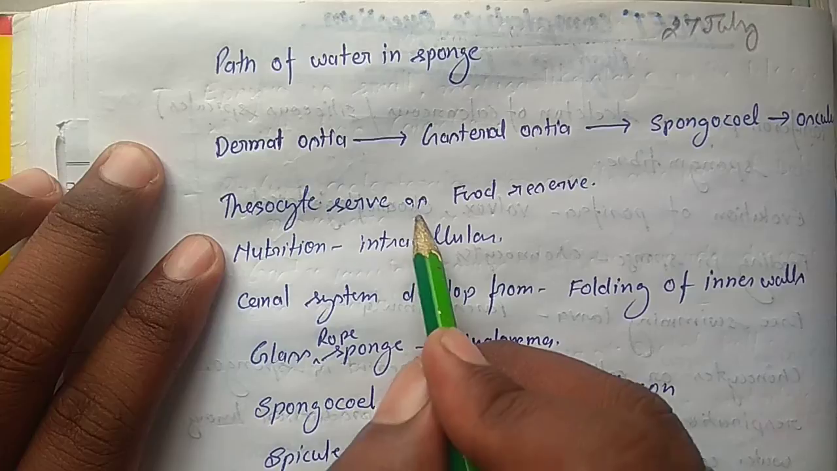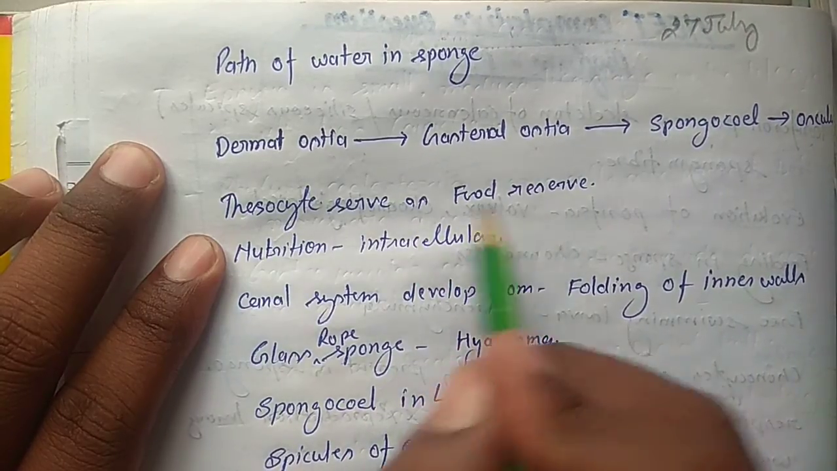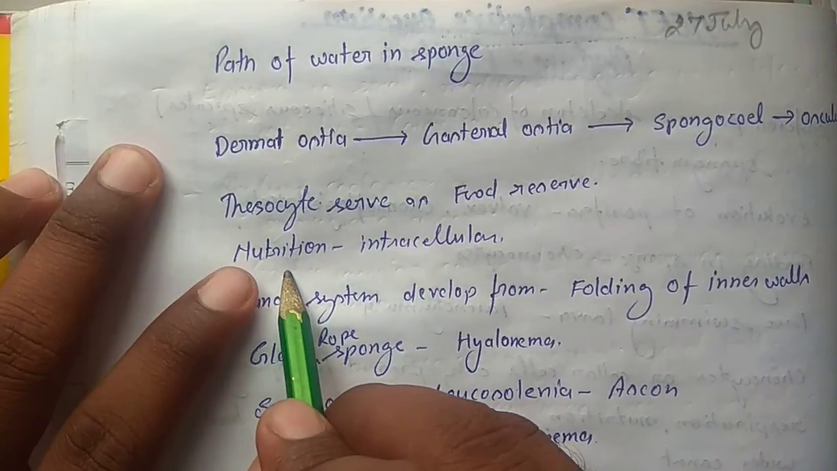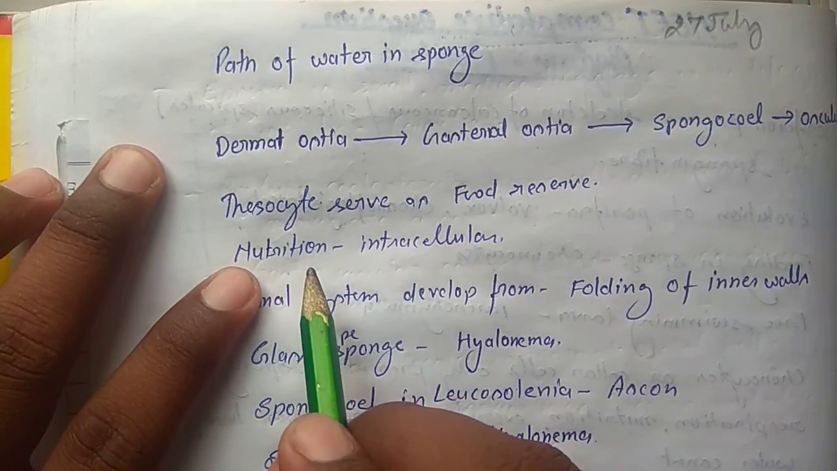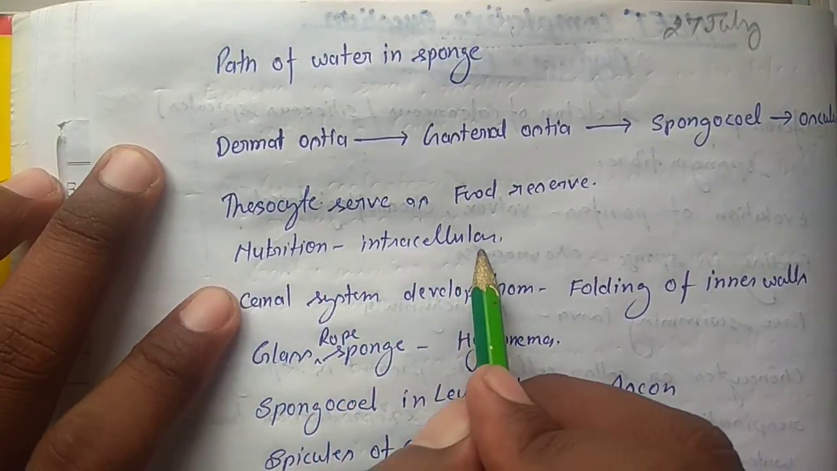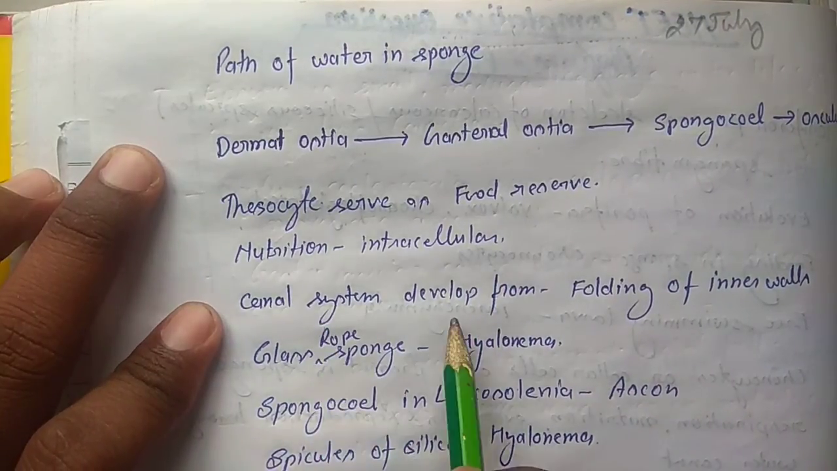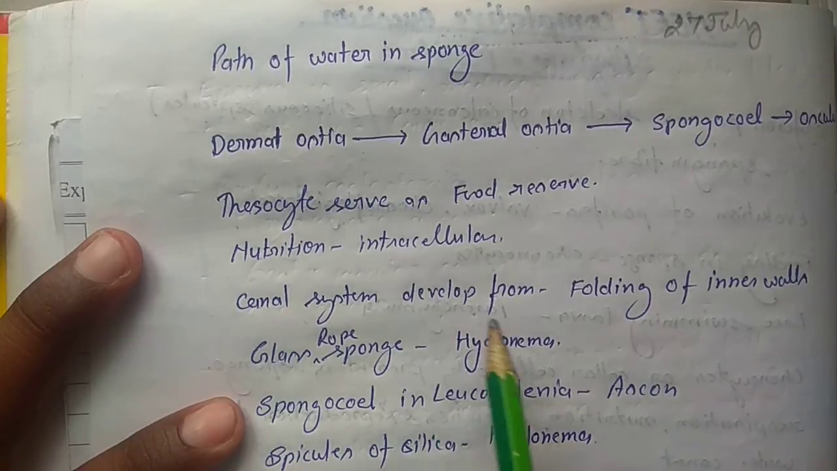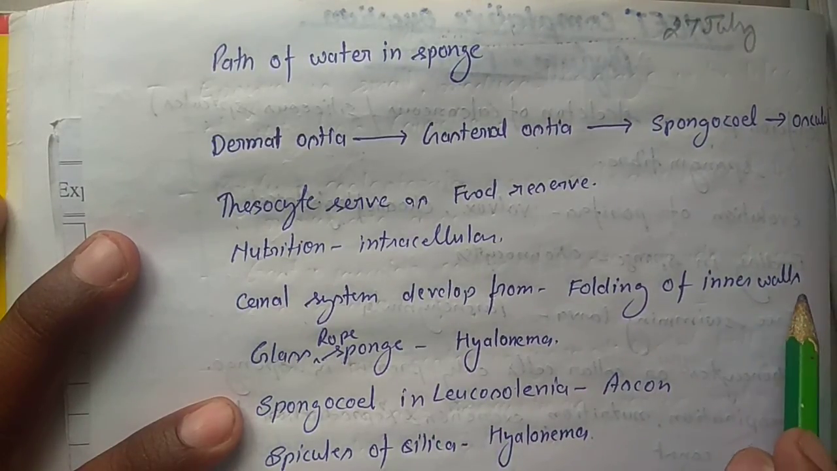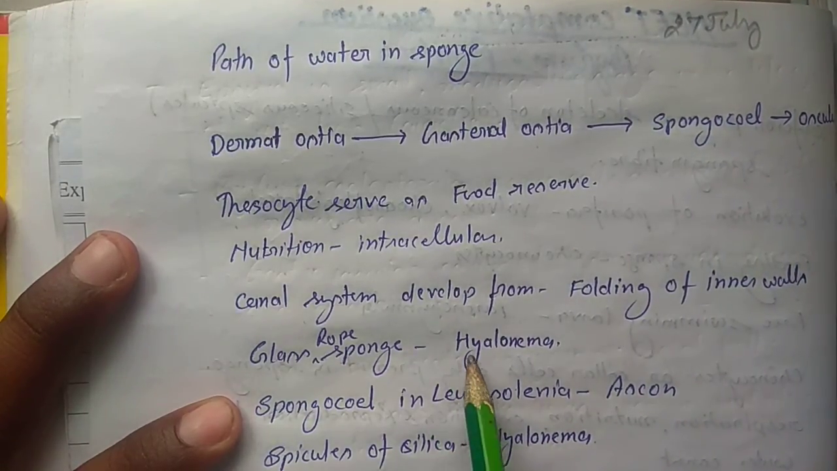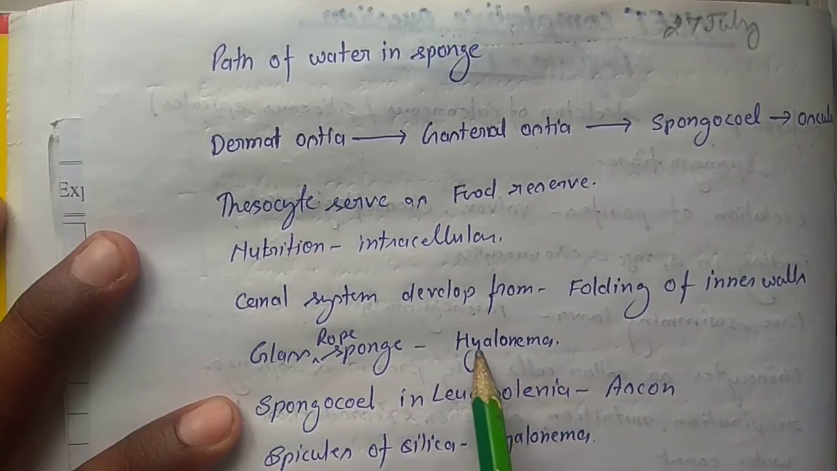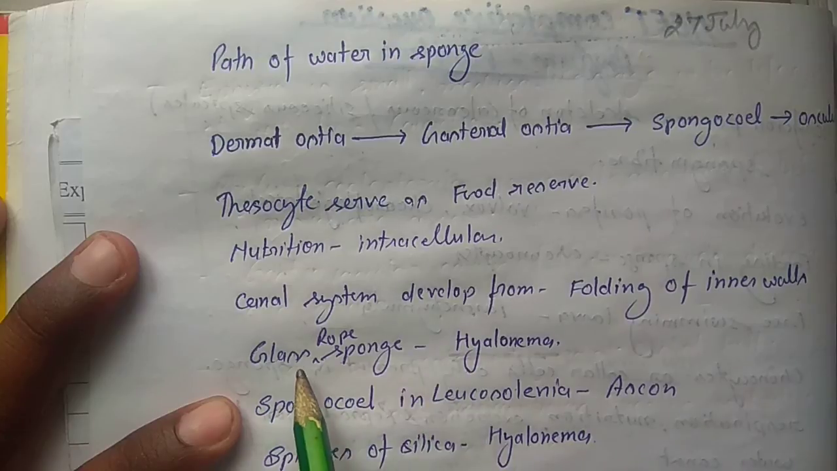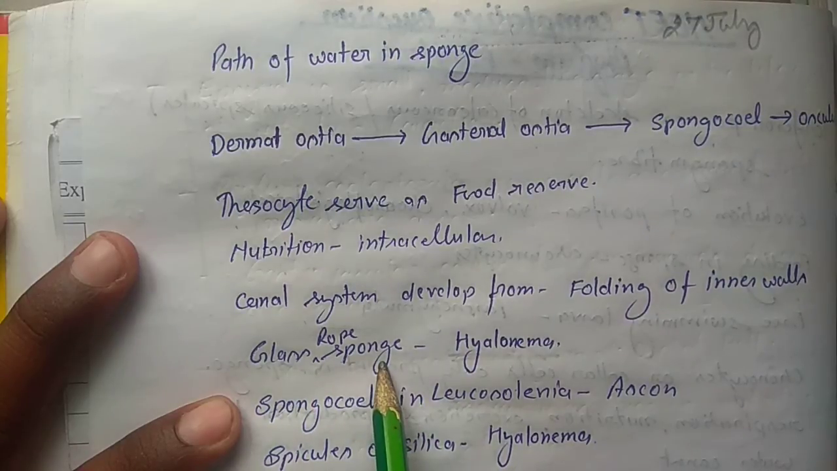Thesocytes serve as a food reserve. Nutrition in the Porifera phylum is intracellular, and the canal system is developed from the folding of the inner walls. Hyalonema is a sponge which is also known as the glass rope sponge.